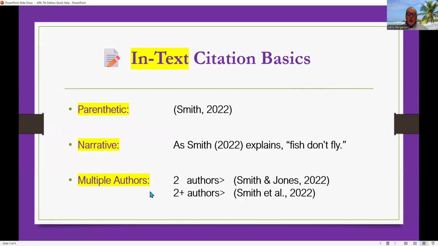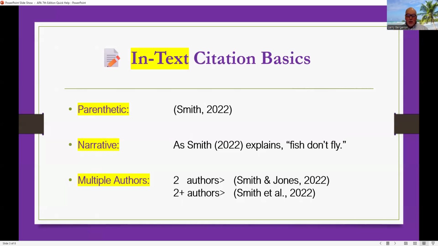Now, if you have multiple authors, and in our primary textbook, The Beginning of Wisdom, we do have at least a couple of chapters that have two authors. We also have a situation where you have editors that are involved a little bit. We'll get into that here in just a few moments. So for multiple authors, if you have two authors, then this is the way it is done in terms of an in-text citation.